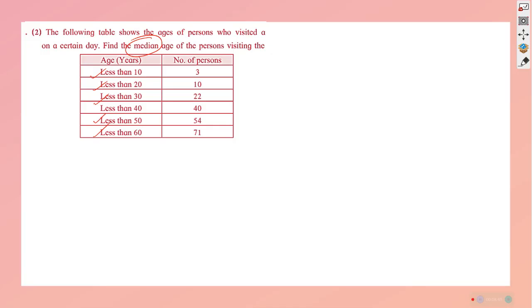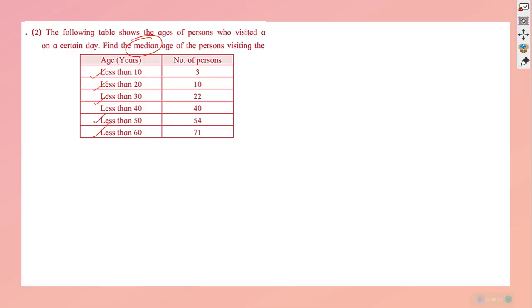That means we have to decide the true class limits first. We know that the less than cumulative frequency is associated with the upper class limit. So the upper class limit of the first class is 10 and that of the next class is 20. From that we can conclude that the class interval is 10. And in this way we can make different class intervals up to 50, 60.